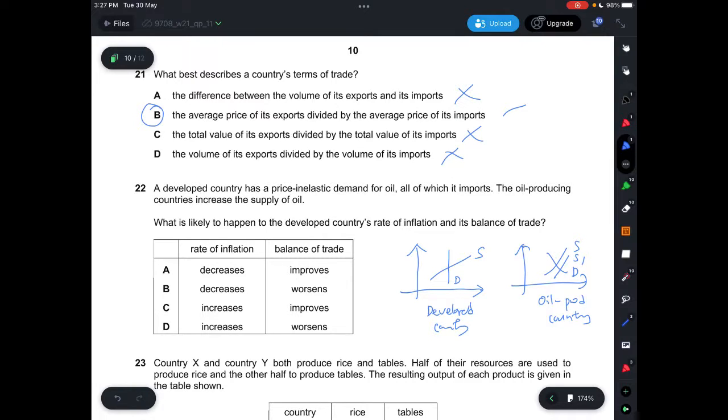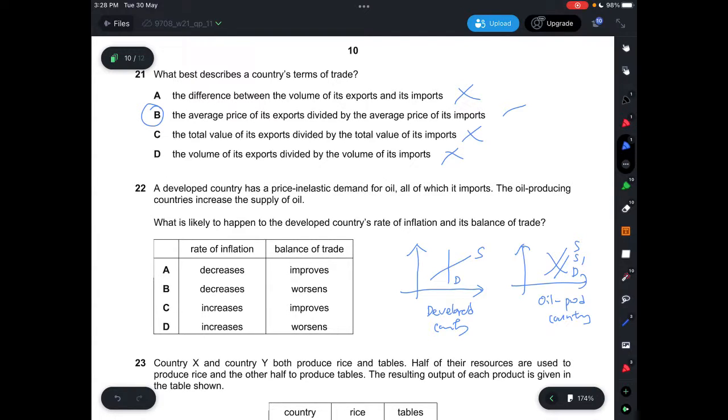Okay, so for question 22, a developed country has a price inelastic demand for oil, all of which it imports. The oil-producing countries increase the supply of oil, and what is likely to happen to the developed country's real inflation and its balance of trade? So, because now the supply of oil has increased, that means that the supply curve shifts to the right, so there's a decrease in the price. And when there's a decrease in the price, that means that for the developed country, they only have to pay this particular amount of money to purchase this particular good.